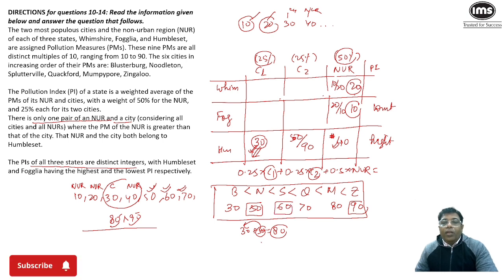60 will make a combination with, I think 60 and 70 cannot come together. And we know that 60 cannot come with 30 and 50. So 60 has to come with 80.